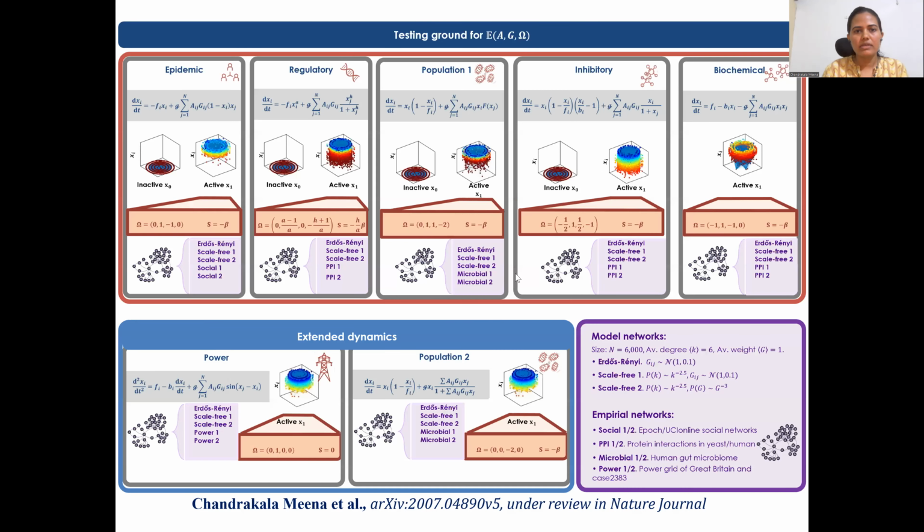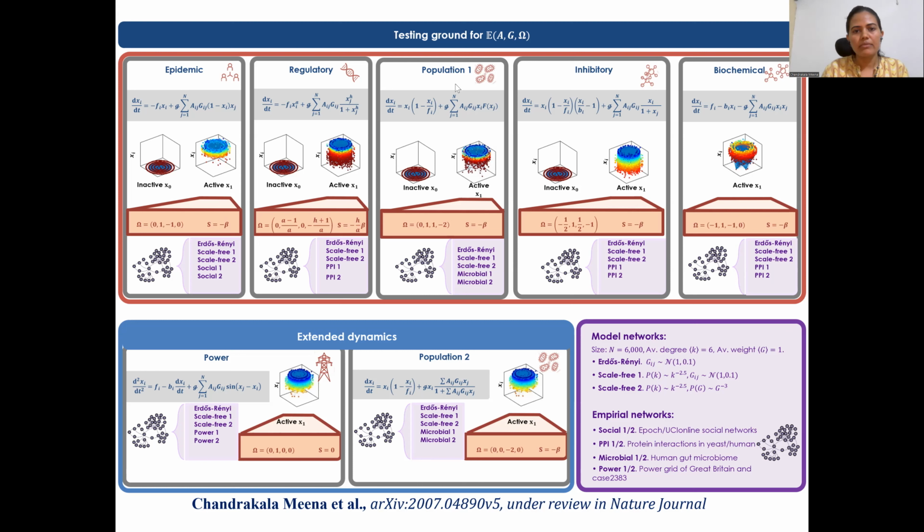So to test our theory, we have taken a set of combinations of real and model networks and different sets of dynamics. For instance, for epidemic dynamics we have considered the SIS dynamics, and for subcellular dynamics we have considered the Michaelis-Menten model.